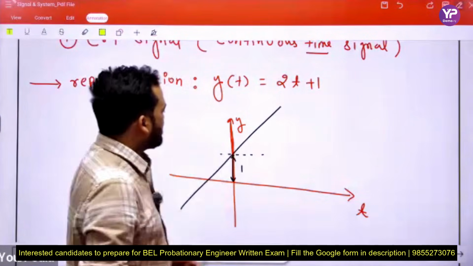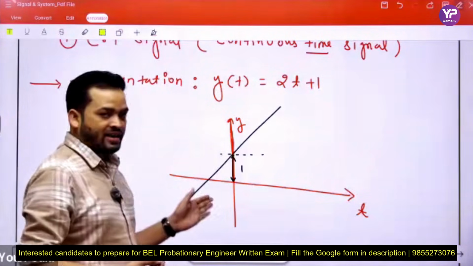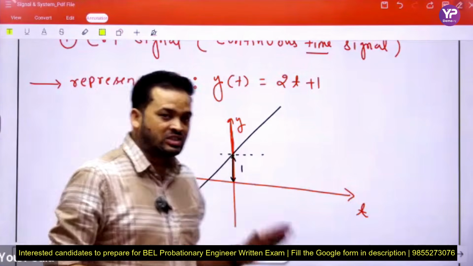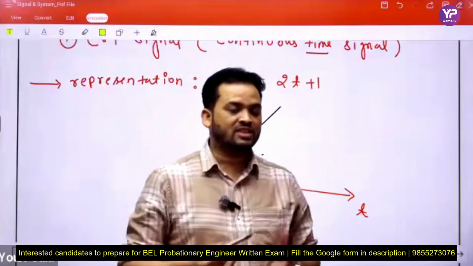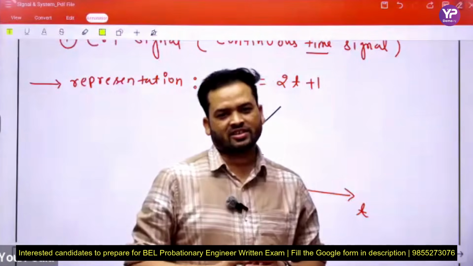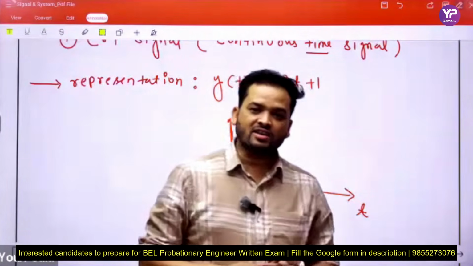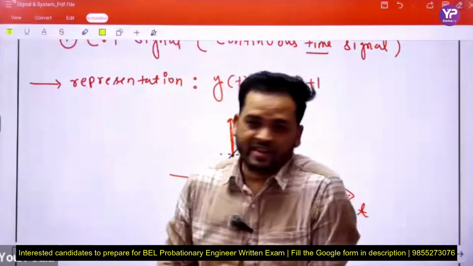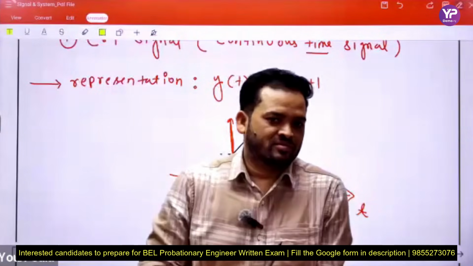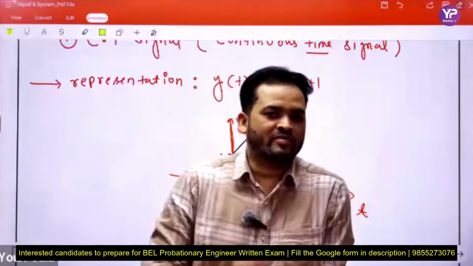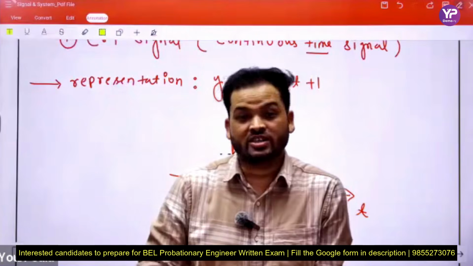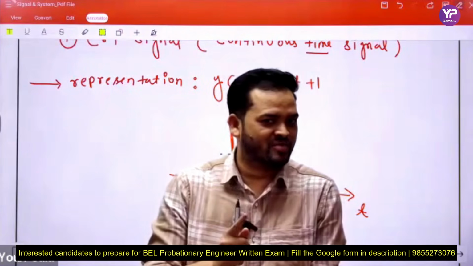This signal is defined for each instant of time, so this signal is said to be continuous time. If you think any signal that contains every possible value of time is continuous, no beta, only that particular signal.